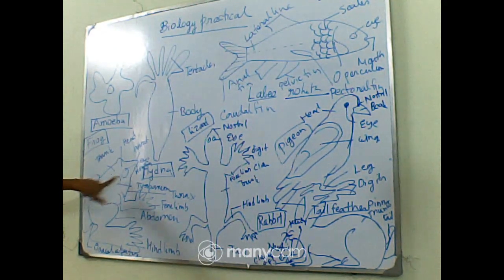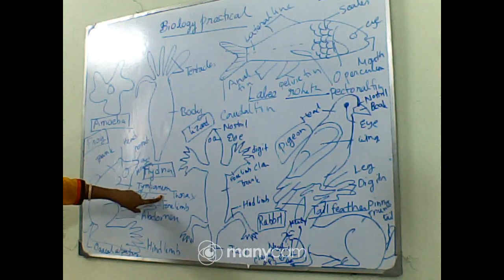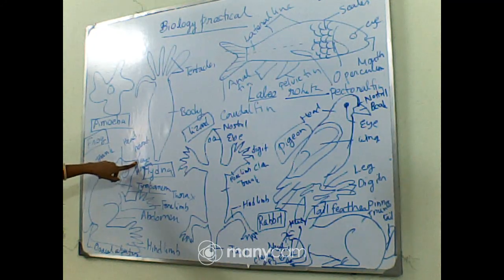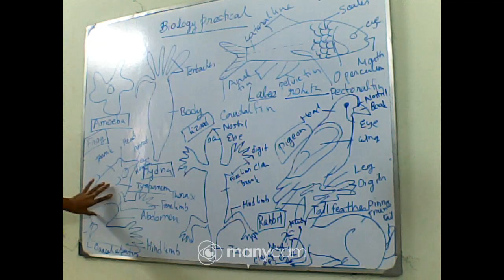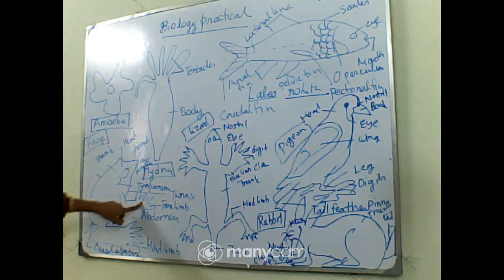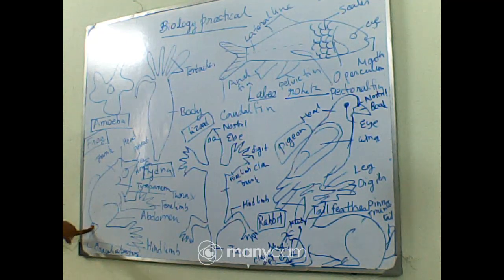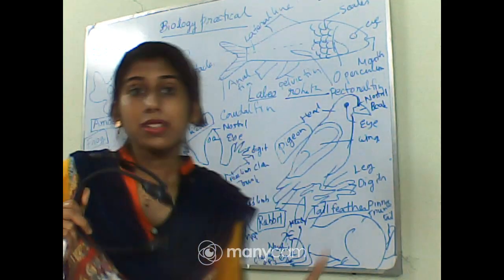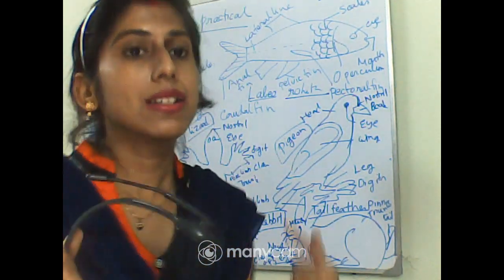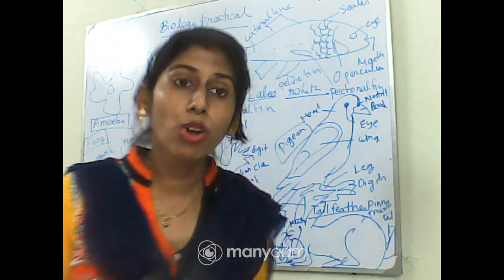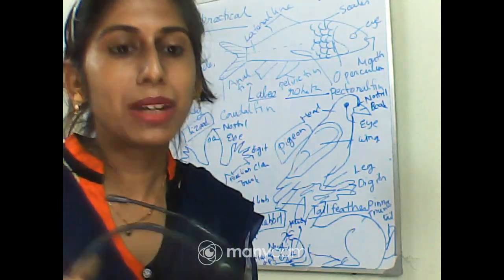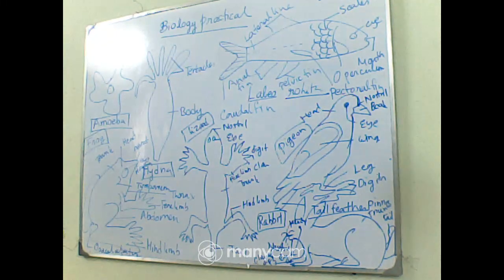So this is the eye, they do not have an ear properly, so they have a special structure which is called the tympanum. This pointed portion is called the snout, this one is their head, trunk, and this portion is called the abdomen. This one is the forelimb and this one is the hind limb, and they have a common opening which is called the cloacal aperture. And you can remember that in their limbs they have digits, but in their digits they do not have claws, right? So these are the main characteristics of the Amphibia.